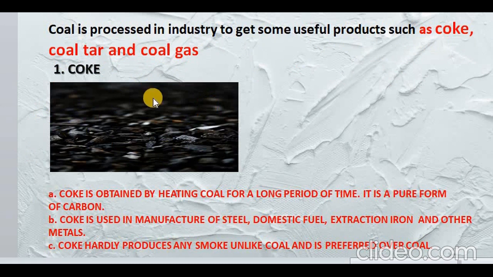Coke. You can see the picture of coke here. It looks very much like coal. Coke is obtained by heating coal for a long period of time. It is a pure form of carbon. So coke is a pure form of carbon. Coke is used in the manufacture of steel as well as a domestic fuel as well as in the extraction of iron and other metals. Coke hardly produces any smoke unlike coal and is a preferred fuel over coal because it hardly emits any harmful substances.